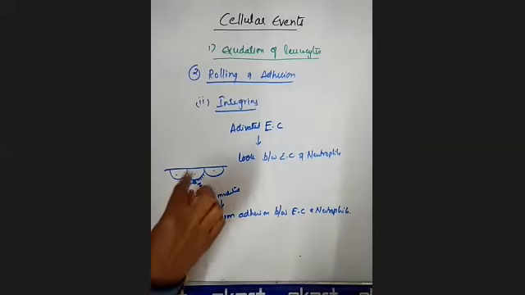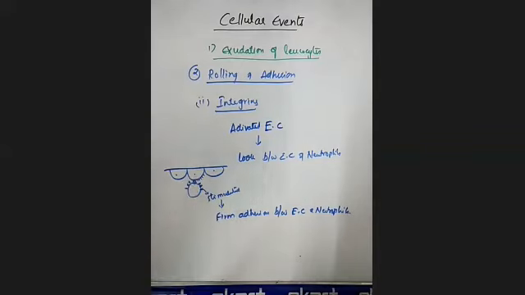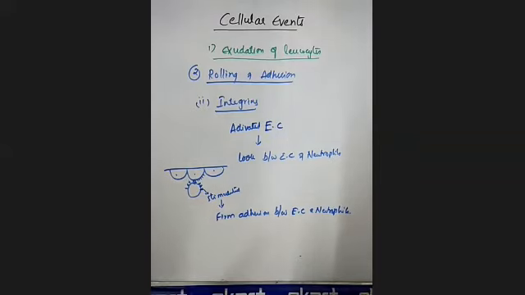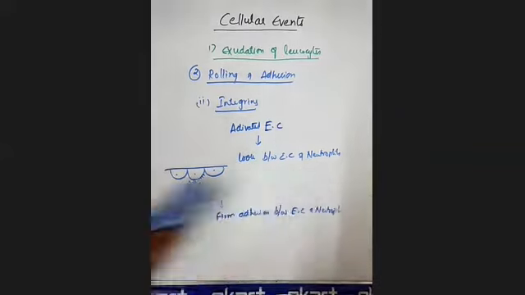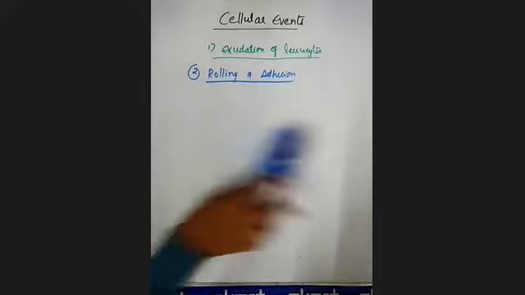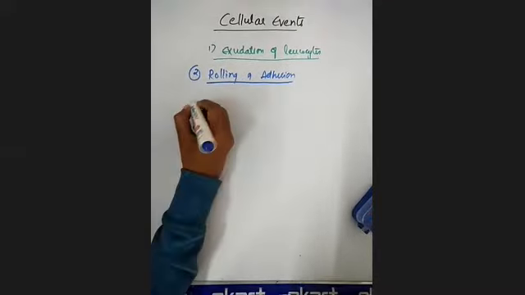Clear? Whenever there is a loose bond between these two cells, the integrins of the endothelial cells will be activated. But simultaneously, the integrins on the surface of the neutrophils are also stimulated, and this will be useful for the firm adhesion between the endothelial cells and the neutrophils. Okay, this is regarding the integrins. And the third molecules useful for the rolling and adhesion process are the immunoglobulin gene superfamily adhesion molecules.